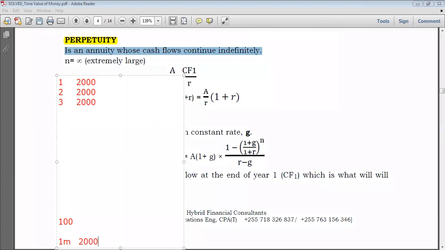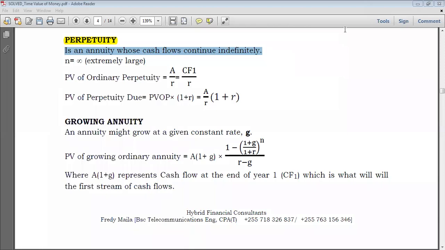So when speaking of a perpetuity, you should encompass the following matters. First of all, you receive something indefinitely. You know, an annuity is an amount that is fixed. It has equal intervals, but it is received for a certain period of time.